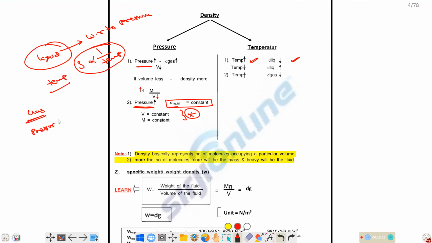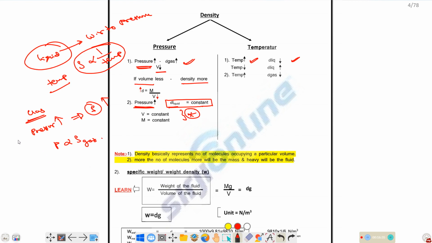Okay, let's see how gases will vary. As you increase the pressure, the volume of the gas will decrease. Why? The gaps between the gaseous molecules will decrease. The gaps decrease, so the volume will decrease, so density will increase. So as you increase the pressure, density of the gas will increase. Pressure is increasing, volume of the gas will decrease, so density will increase. So if volume is less, density is more. So with respect to pressure, the density of the gas will increase.